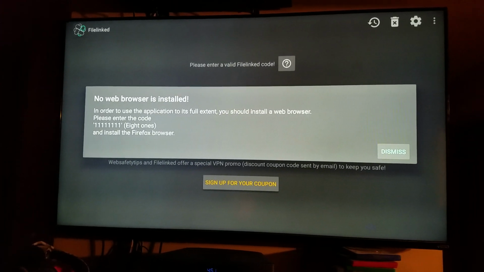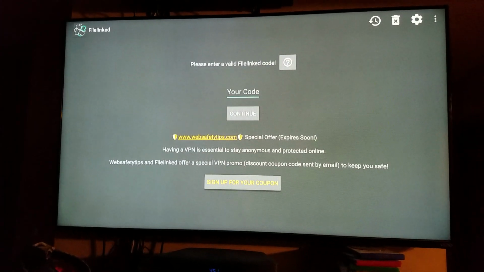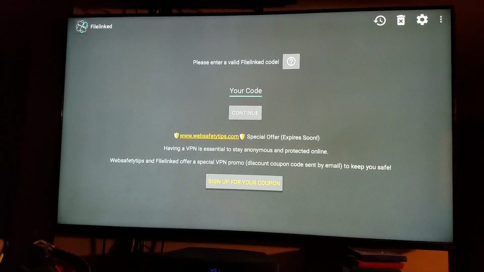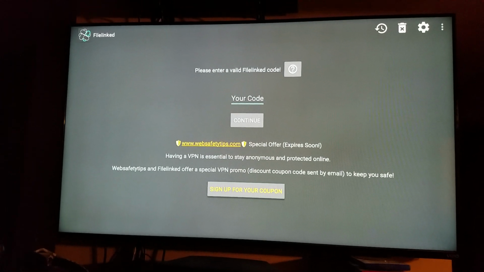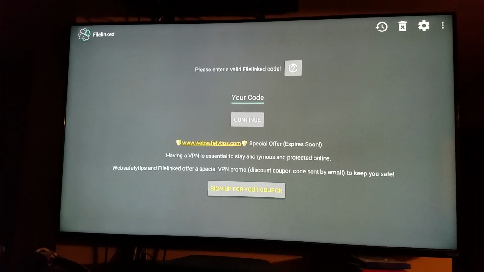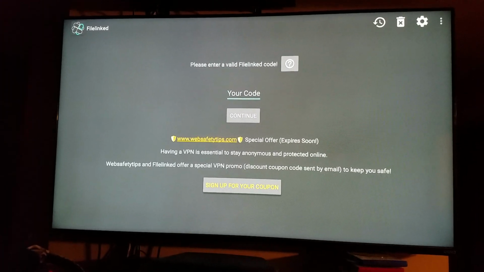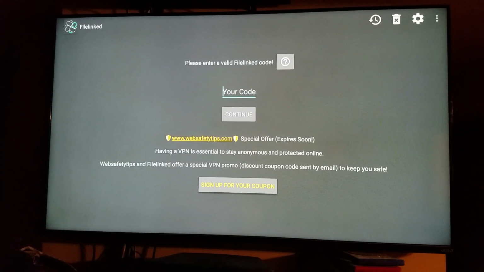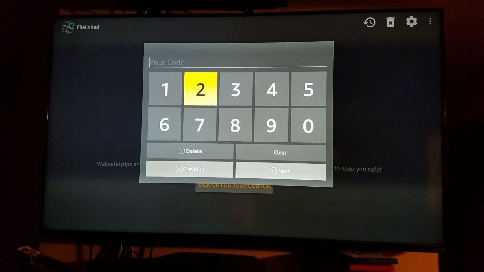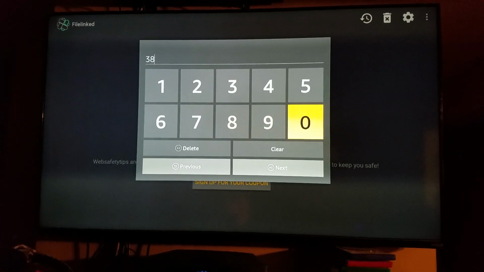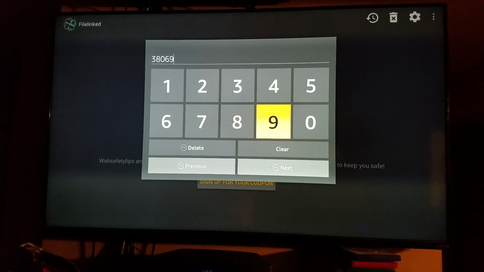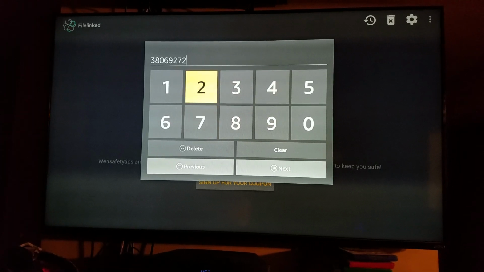Then I got a whole list of codes. We'll just dismiss that. You can put this code in there. It works pretty good for me. A little tablet pulled up here. We'll go 380-69272.